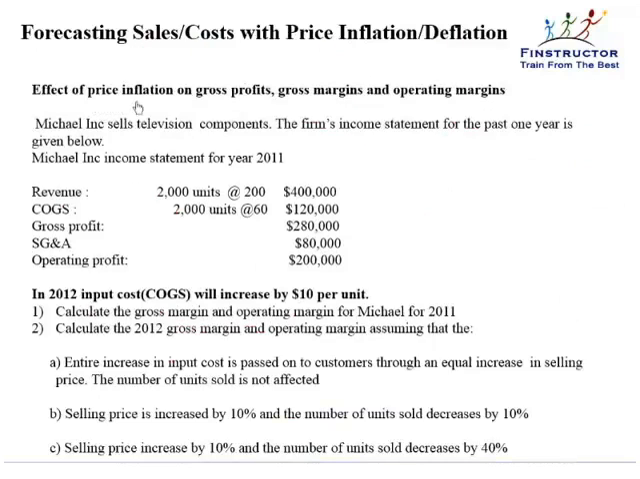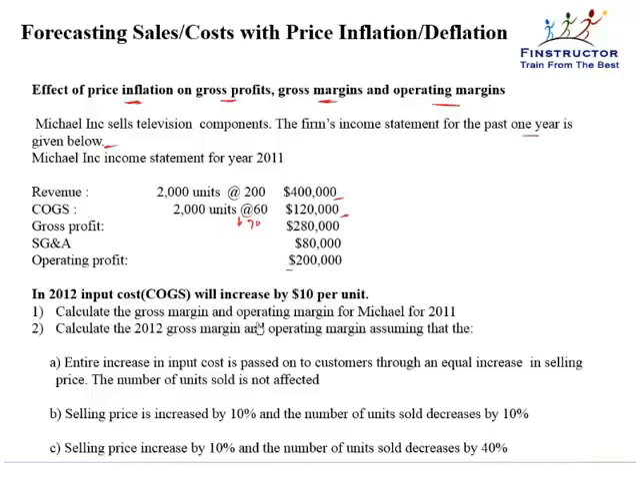So let's understand the effect of price inflation on gross profits, gross margins and operating margins. Michael Incorporated sells television components. The firm's income statement for the past 1 year is given below. So revenue is $400,000. Cost of goods sold is $120,000. The gross profit, SG&A and operating profit is given. In 2012, the input cost will increase by $10 per unit. So from 60, this will become $70 per unit.